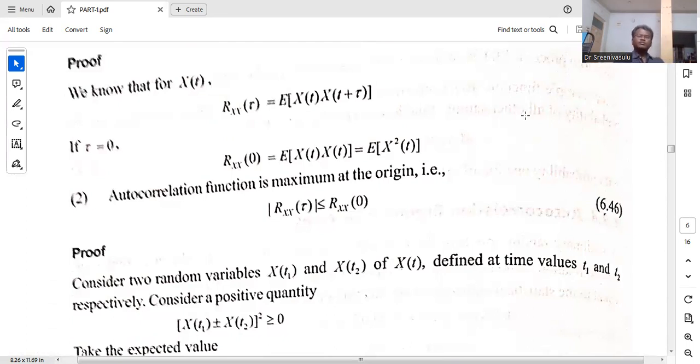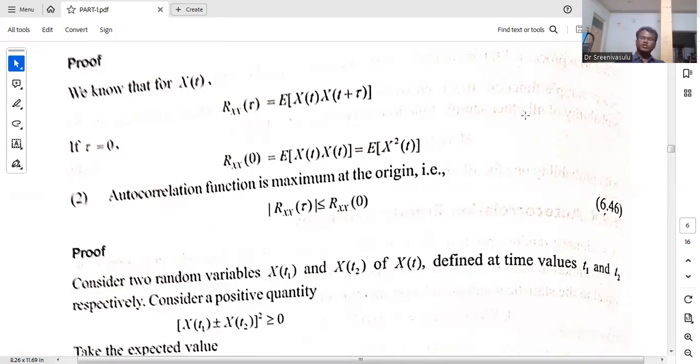We observe this one. Rxx of tau is equal to the expected value of X(t) into X(t plus tau). Whenever we substitute tau is equal to 0, it is the expected value of X squared(t). How are we going to write this in the formula? Instead of X(t), we get X squared(t). So simply you can write 1 by T integral 0 to T, X squared(t) dt.